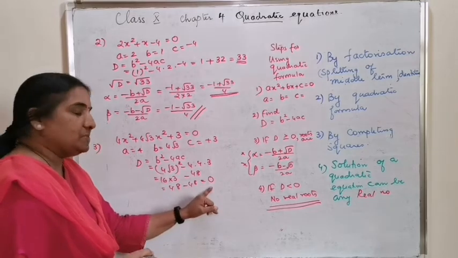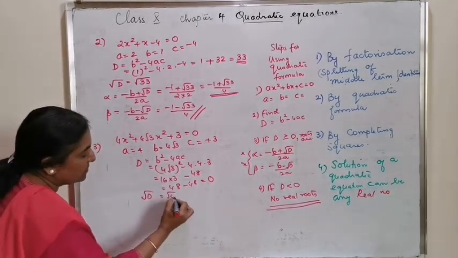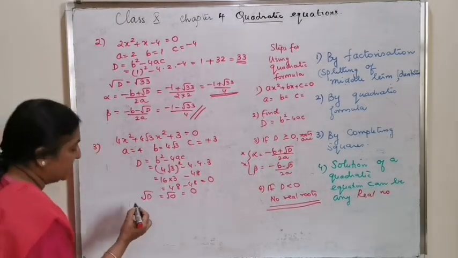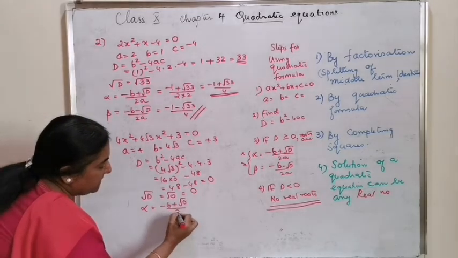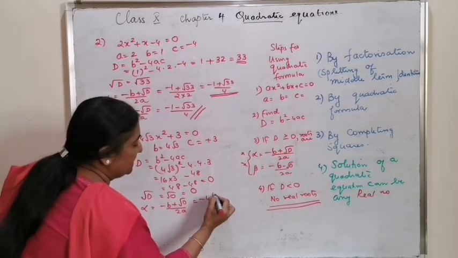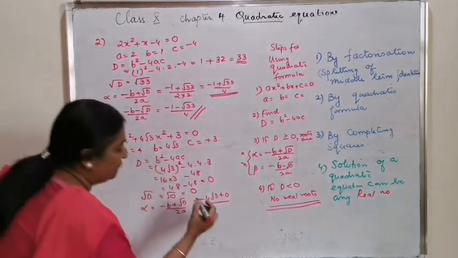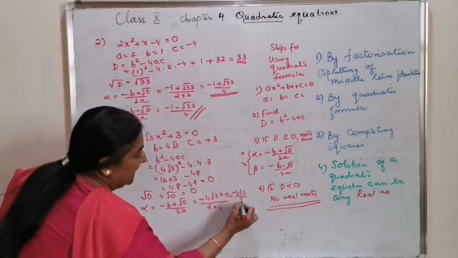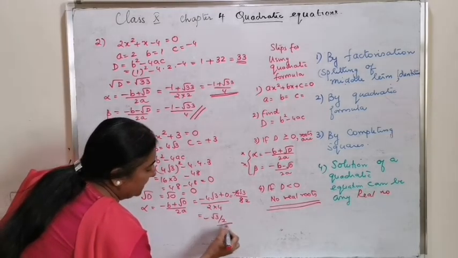If D is equal to 0, proceed as root D is equal to root 0, which is 0 itself. That is, alpha is minus b plus root D by 2a, which gives you minus 4 root 3 plus 0 by 2 into 4, that is minus 4 root 3 by 8, or the answer is minus root 3 by 2.